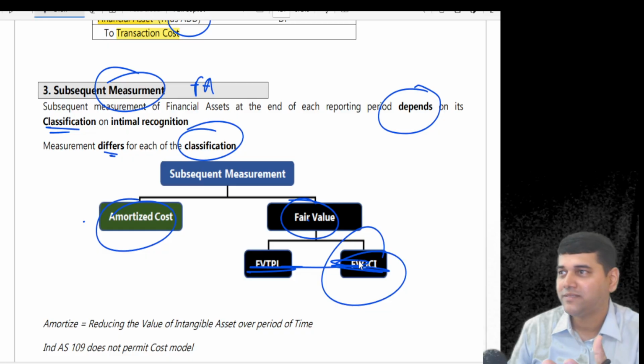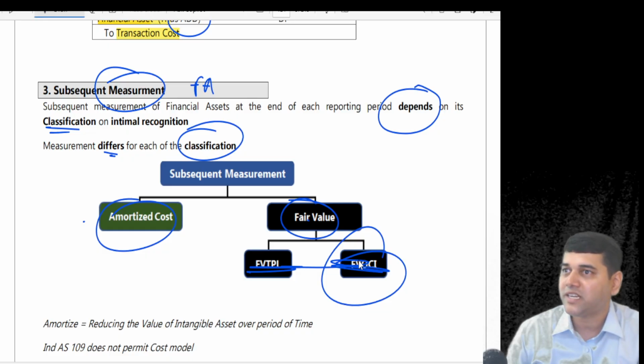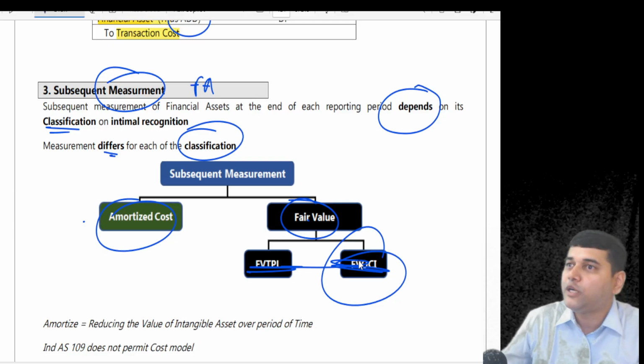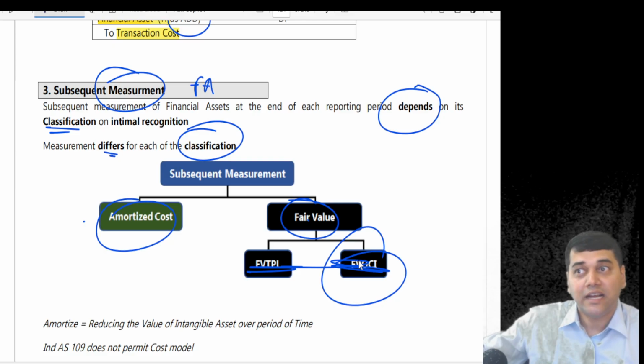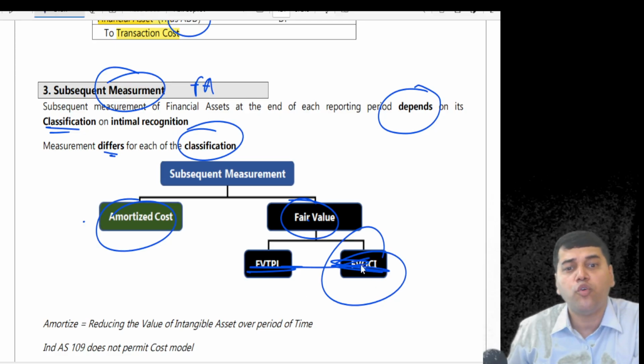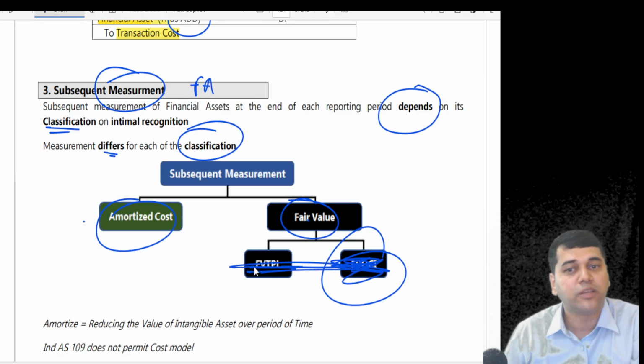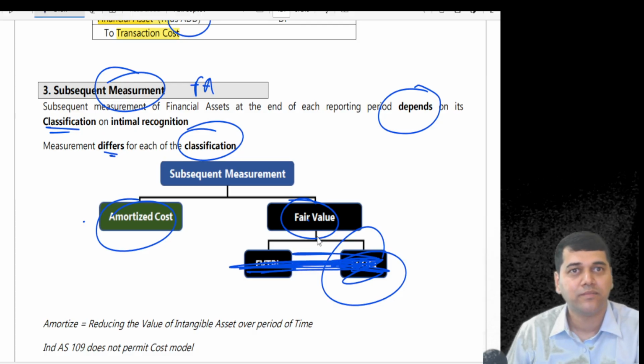You got my question? That you should ask me, no? That you should understand first. Why on earth are there only 2 classifications? Since if you talk about accounting standards, there is no question of OCI. That's why they never speak about 2 sub-classifications. There are only 2 classifications. Why?